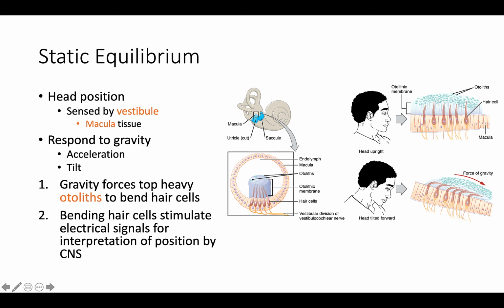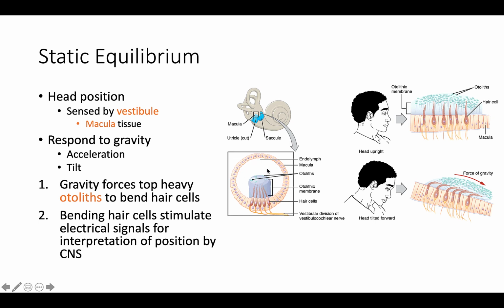So we have 2 different types of equilibrium that we can look at, static and dynamic. When it comes to static equilibrium, we're looking at head position. So whether the head is moving or not by acceleration or just tilting. So it's sensed by the vestibule. There are 2 different organs in there. You don't need to know them, but it's basically this utricle and this saccule, and they have macula tissue in them. They're responding to gravity and acceleration.